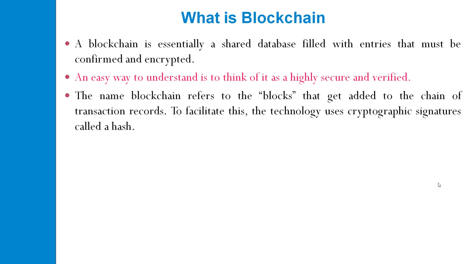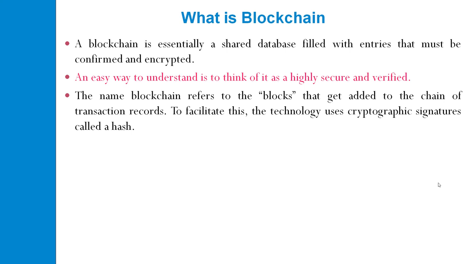The name blockchain refers to the blocks that get added to the chain of transaction records, as a blockchain consists of blocks which are added within the transaction record. To facilitate this, the technology uses a cryptographic signature called a hash.